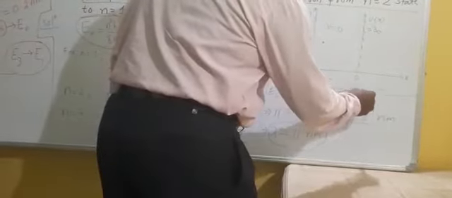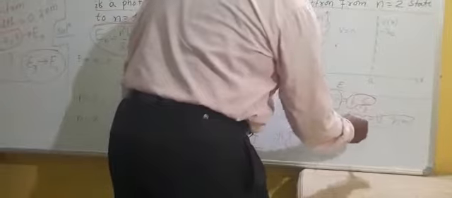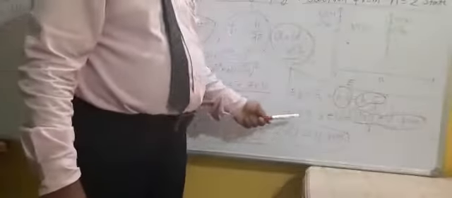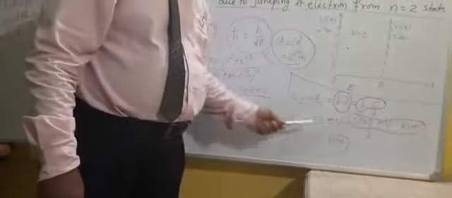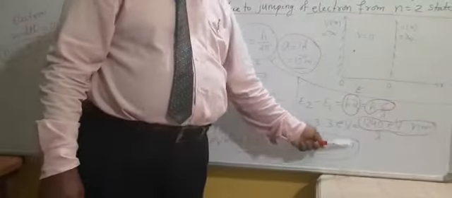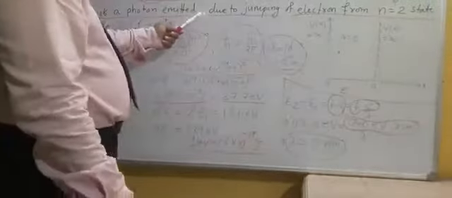So 113.3 equals 1240 eV nanometer by lambda. If you calculate, lambda will be 11 nanometer. This is the wavelength, the second bit of this question.